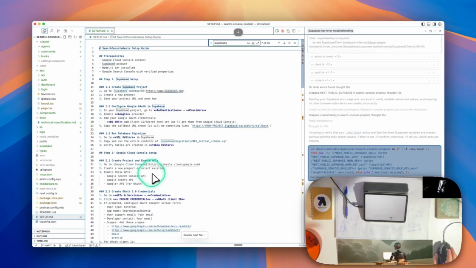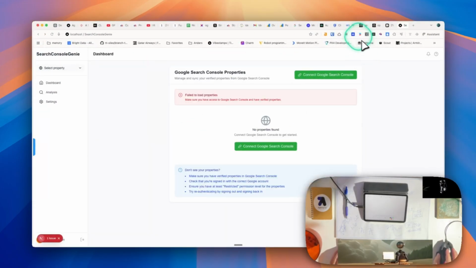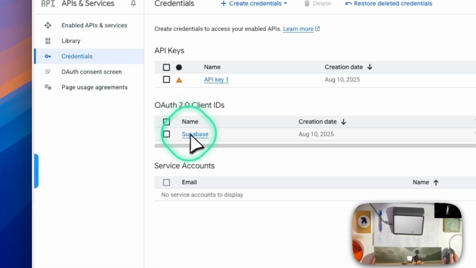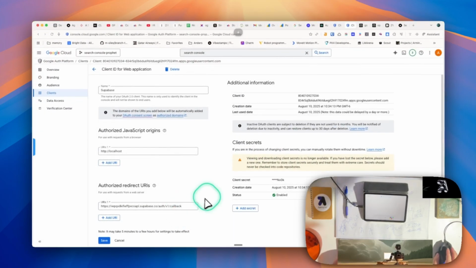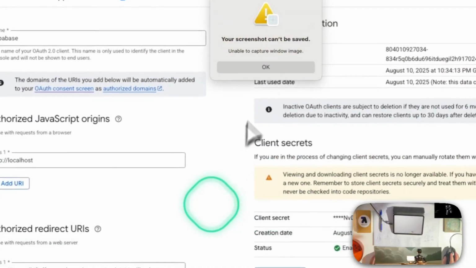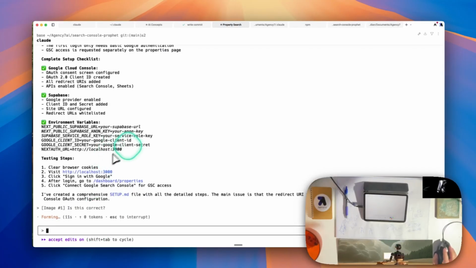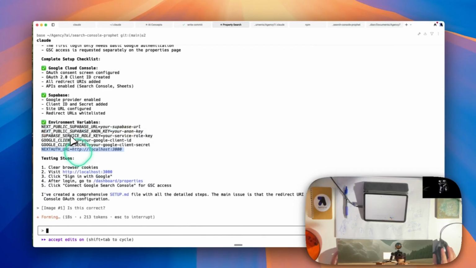So the only thing I could see is maybe it needs, no. We've given it the redirect URL already in our backend service credentials, Supabase, we got localhost. I'm just going to say, is this correct? I don't have this set up, but I thought we weren't using Next.js. We'll come back to that.